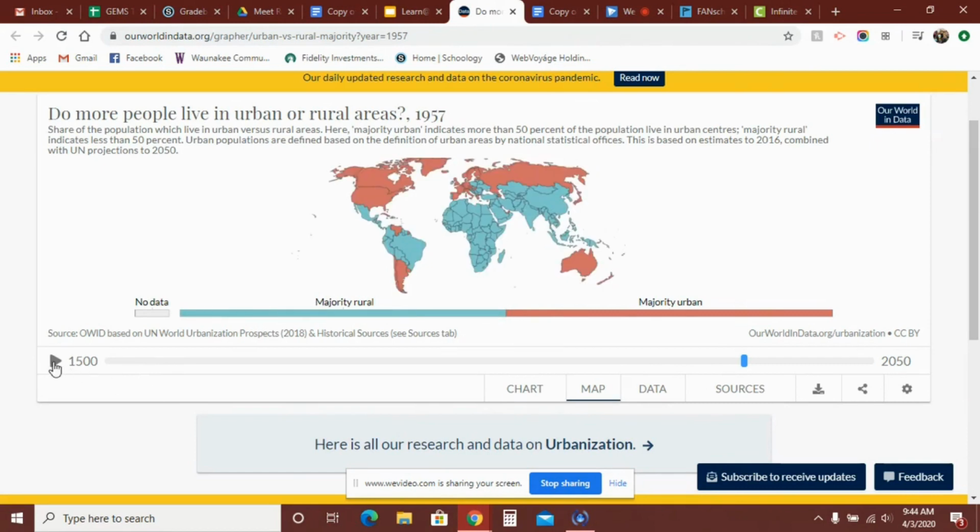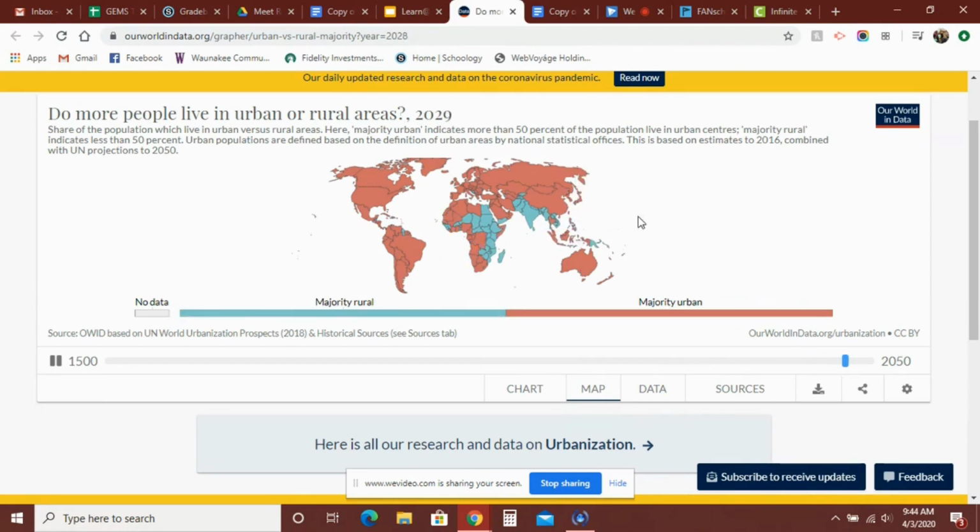I'm just going to play this starting in 1957, and you can watch the years change and just notice how more of the blues are turning into reds as time progresses. So you see the year changing up here into the 70s. All of a sudden, more reds show up. And notice where they're showing up. We've got African countries, and we've got Asian countries.